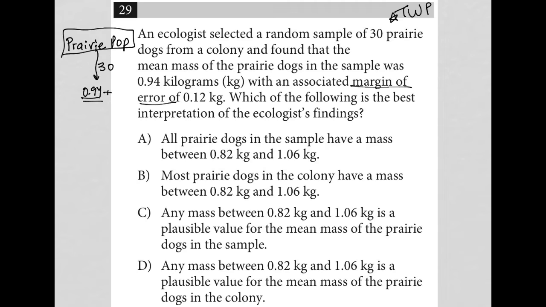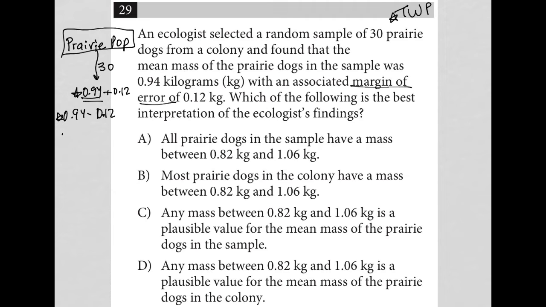So it could be 0.12 higher than what was calculated, or 0.94 minus that value. I prefer to write it like this.